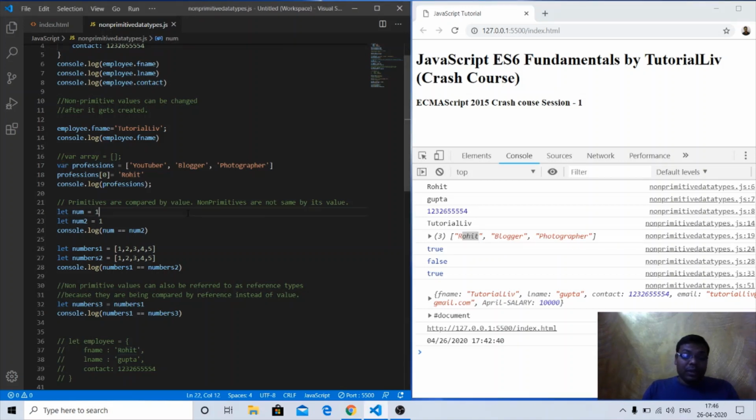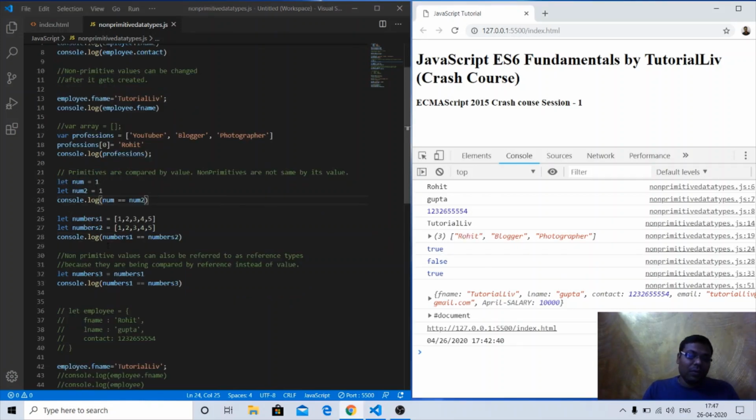Now primitive values are compared by values. Why are we saying that? If we have some value, like in the last session we were comparing, let name equal to Rohit, if name double equal to Rohit, so we can compare it with its value. However, we cannot compare the non-primitive things like arrays and objects by their value. Okay, let's see the example. Like here, let num1 equal to 1 and num2 equal to 1. If I just compare num1 and num2, it is returning true.